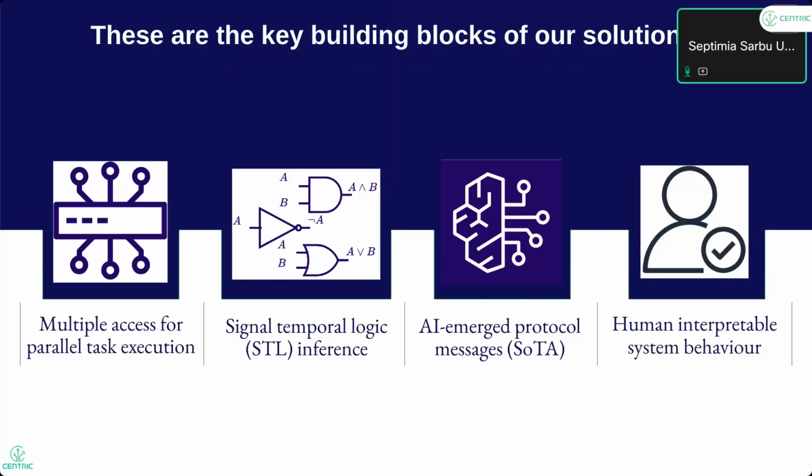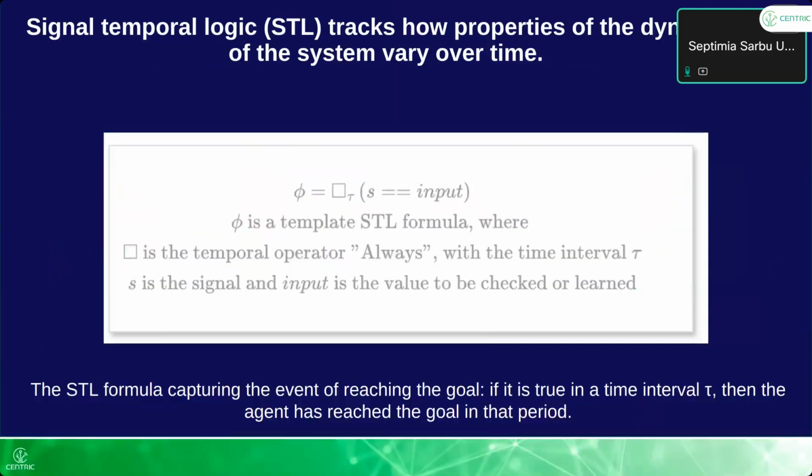For this, we use a framework called signal temporal logic for processing at the base station. We also use AI-merged protocols, which we embed in a legacy wireless communication system. And by using the signal temporal logic inference, we provide a human-interpretable system behavior of the communication messages and of the entire system. So just a brief overview.